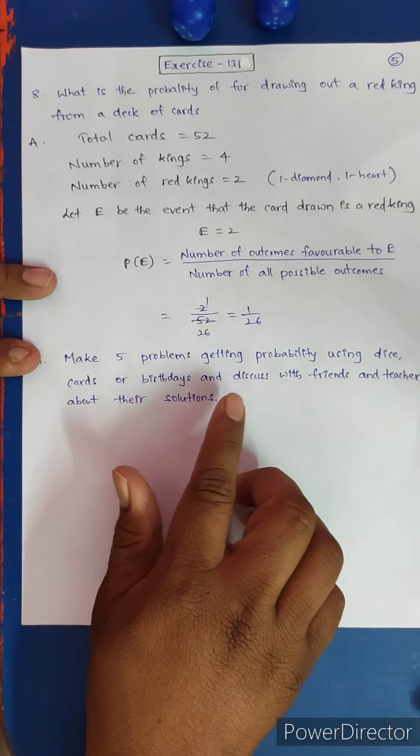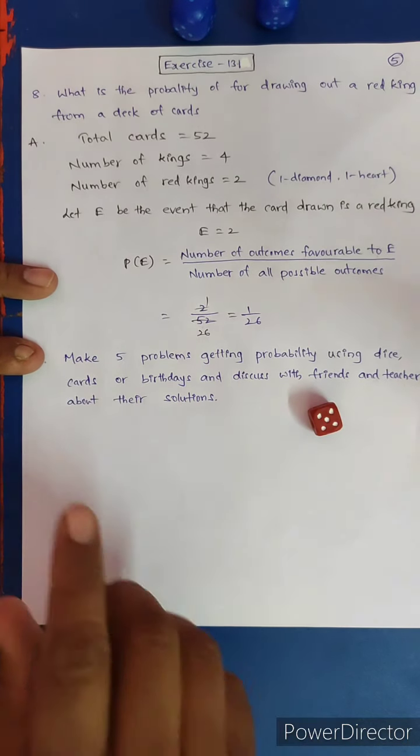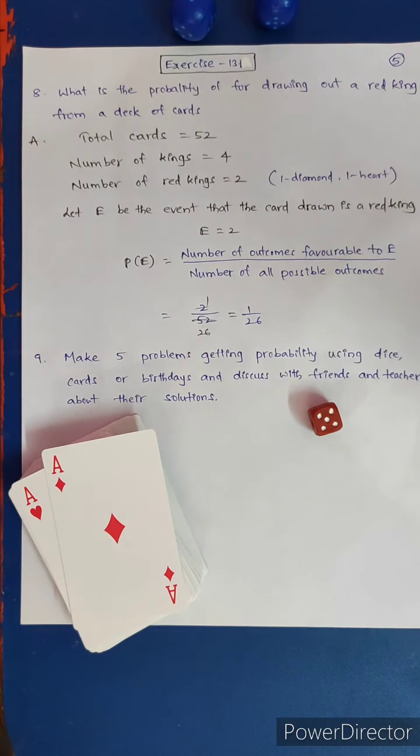Now the last problem. Make 5 problems on getting probability using dice, using cards, birthdays. Discuss with your friends and teacher about their solutions. Make yourself: what is the probability of getting an even number when you throw a die? What is the probability when you toss a coin 10 times? What is the probability of how many students in your class have their birthday in June? Like that, make problems of your own and solve them on your own.